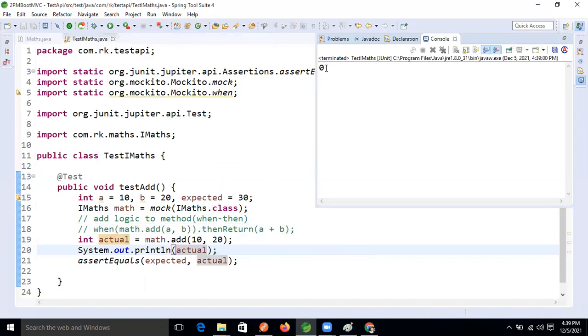See this, on the console we are getting 0, right? If it is a string type, we will get null here. Based on the return type itself, we will get the data.